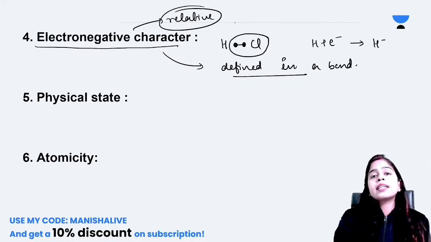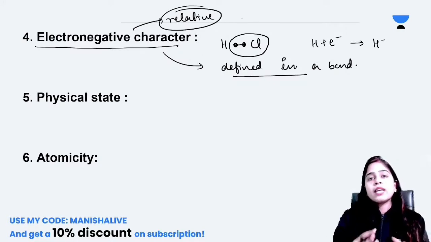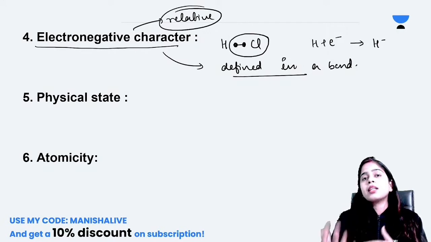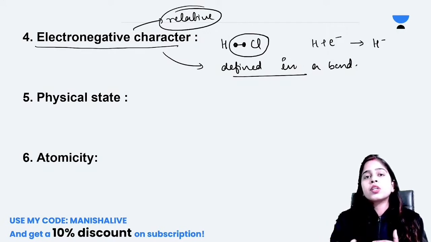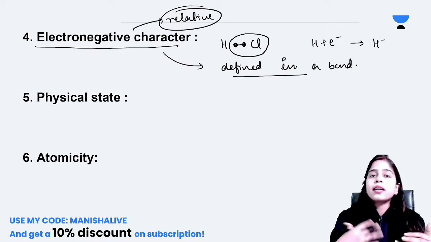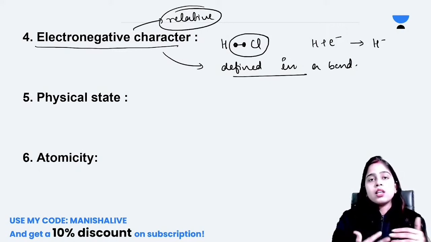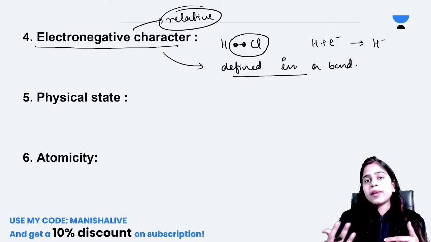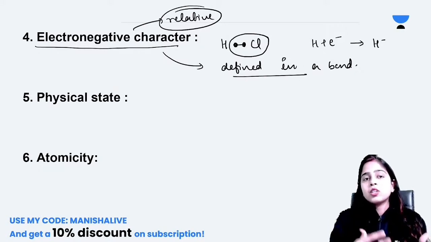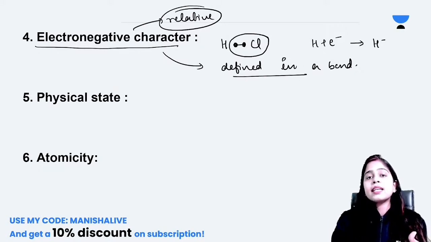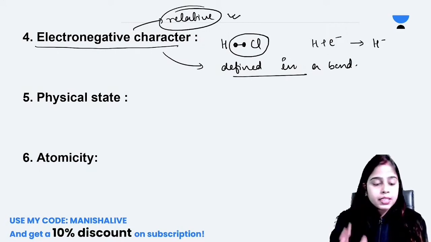Relative term means we have to compare it with some other elements, like we are comparing chlorine with other elements, and then we know that yes, chlorine has greater love for electrons. Similarly, we compare hydrogen with some other element. So electronegative character is a relative term, not an absolute term. You should know this.